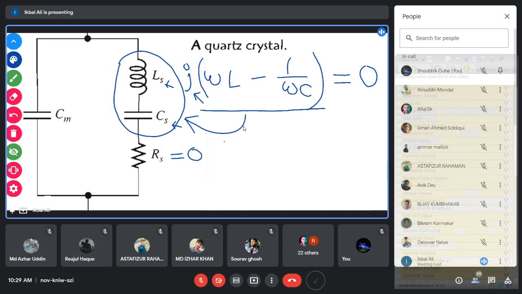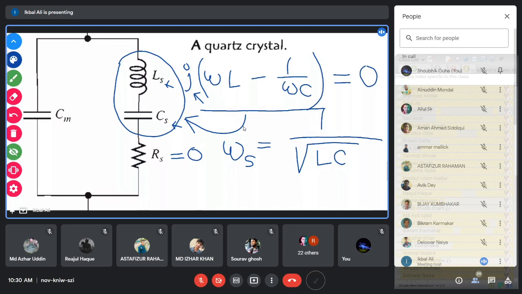If we call it omega S, then if you solve this, it becomes 1 by root over L into C.